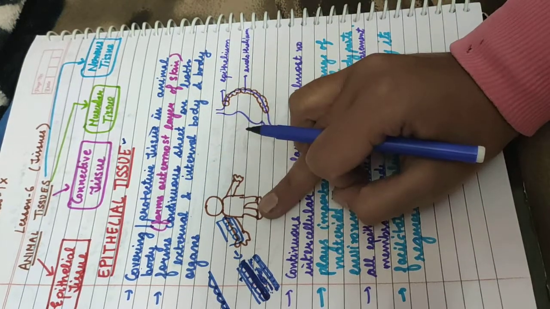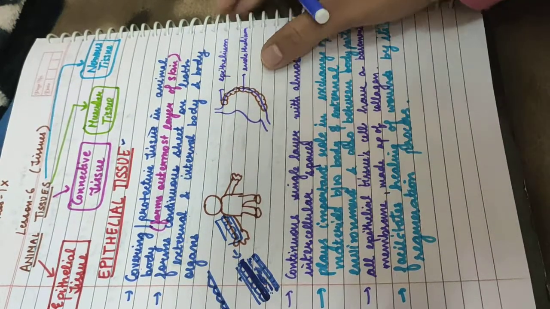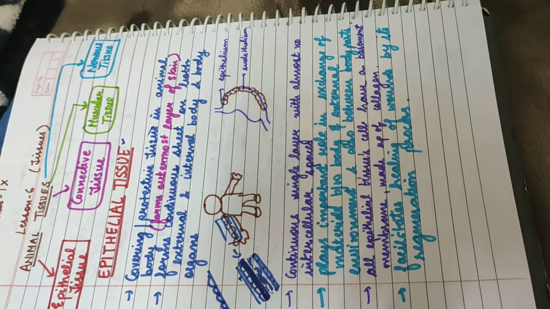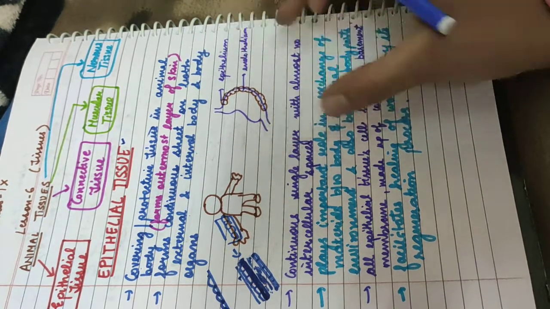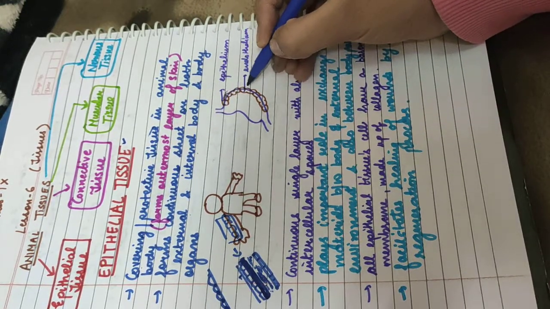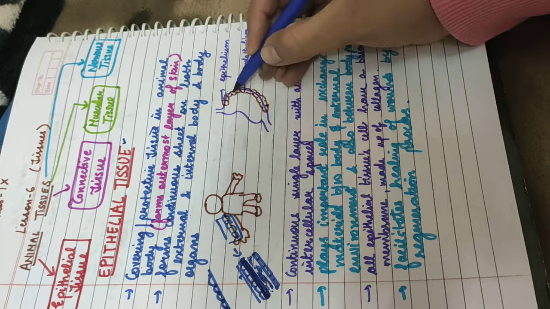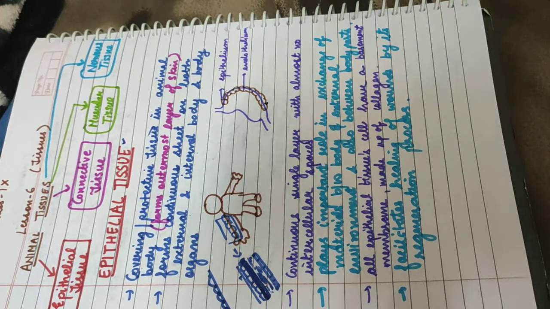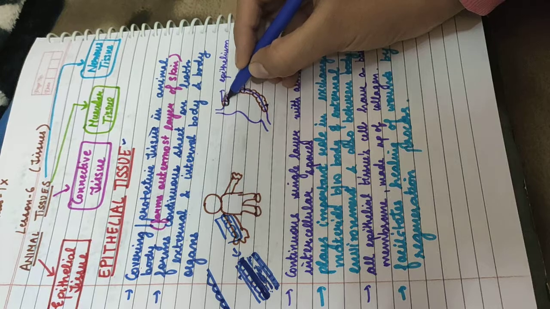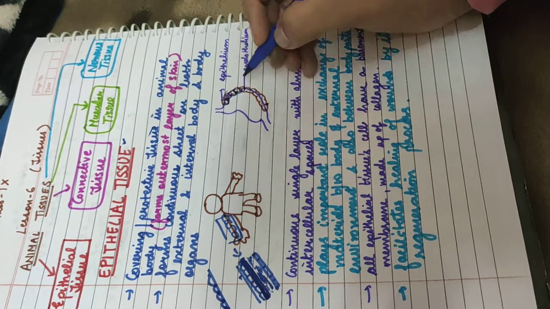Now this is about the external and internal body. It also forms the external and internal covering of the body organs. Like I have drawn here the stomach. So this is the stomach. This outermost layer is of epithelial cells, and if we go inside the stomach and see the stomach wall, it will again be of epithelial cells.